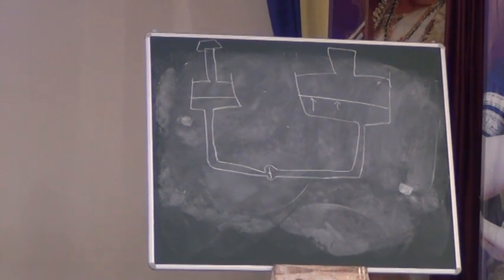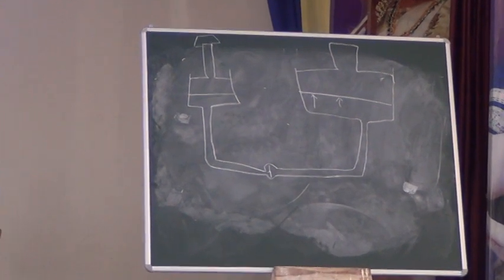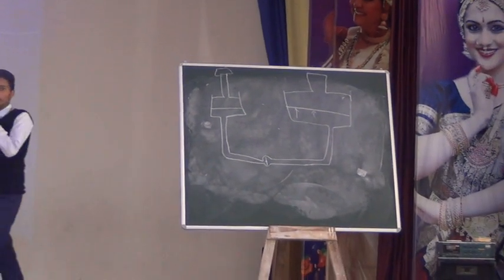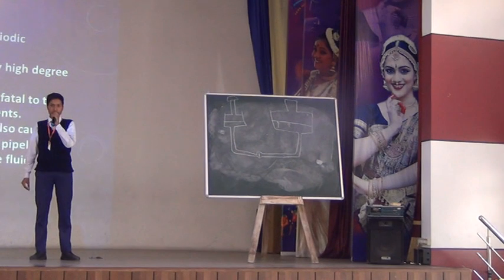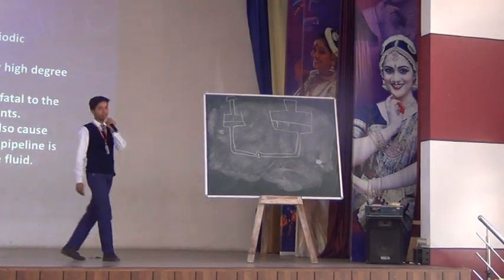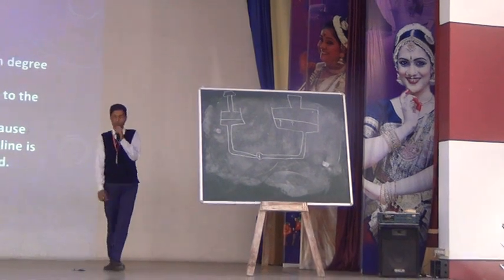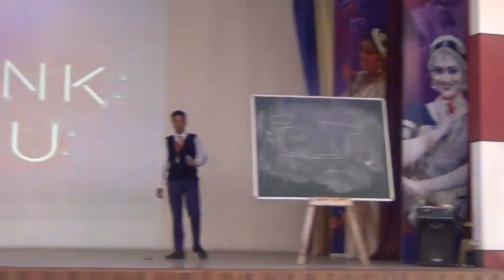Next is which fluids can be used. Water and mineral oil are mostly used. Water was used in the 20th century, but now it is not used because water can rust the system in which it is used. It does not have lubricant properties and it has less viscosity. That's all. Thank you. Any queries?